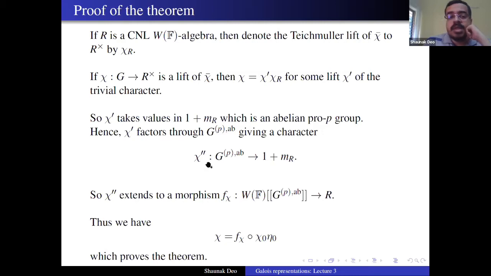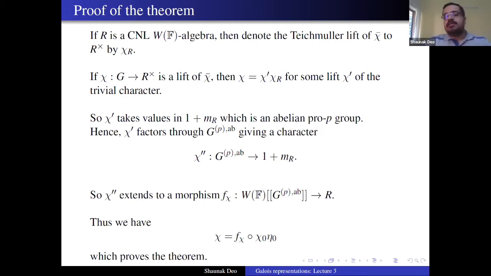So basically, given any lift, you get a morphism which is unique because chi double prime is unique, such that f_chi of chi_0 eta_0 is chi. So by the universal property, this ring along with chi_0 eta_0 is the universal deformation ring of chi bar. This is really following your nose here. We are not doing anything much deeper. All you have to remember is that there is always this Teichmüller lift, which will make things easy for us.